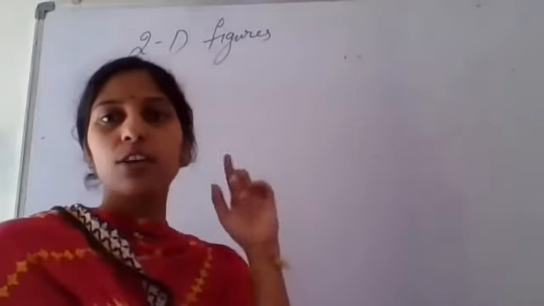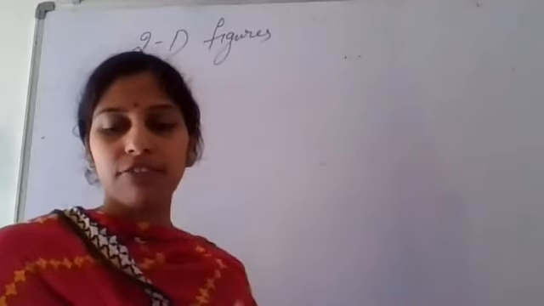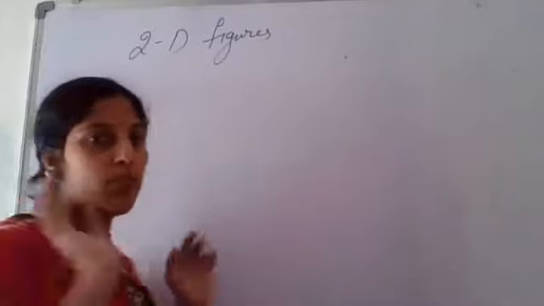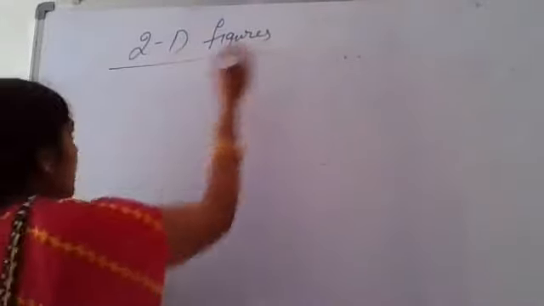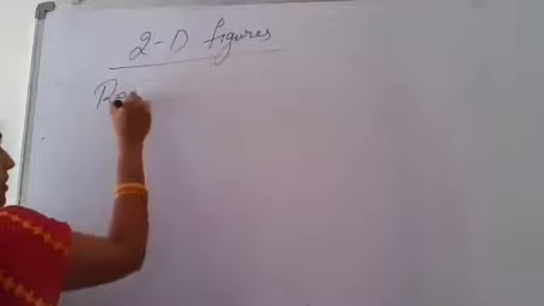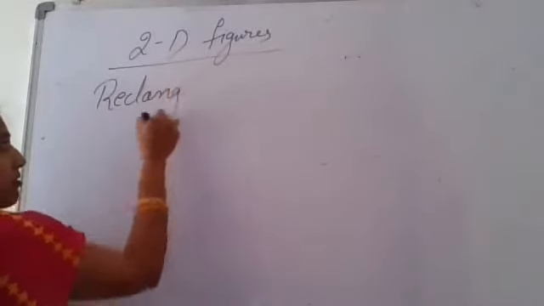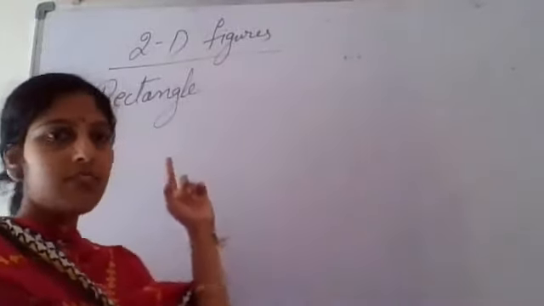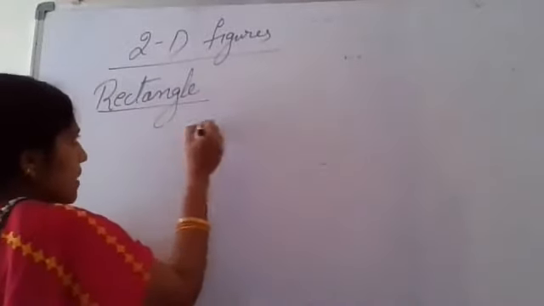Now see here, 2D means two-dimensional figure. Suppose I am drawing a figure. First I am going to draw a rectangle. See here, this is a rectangle.